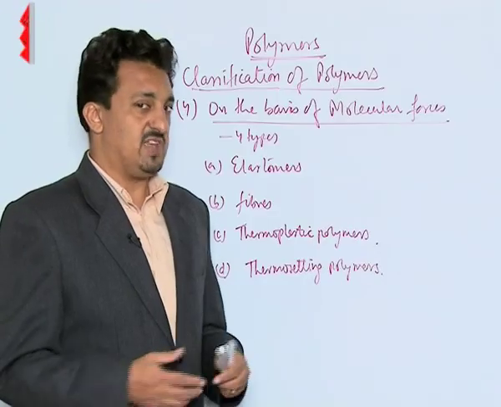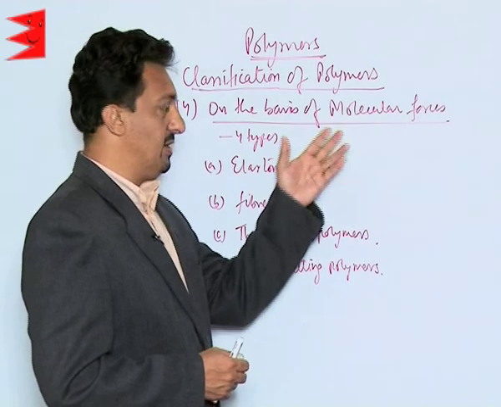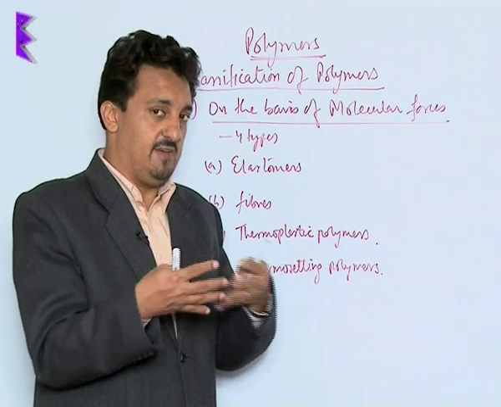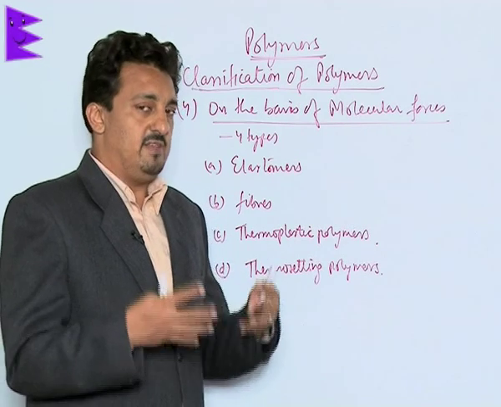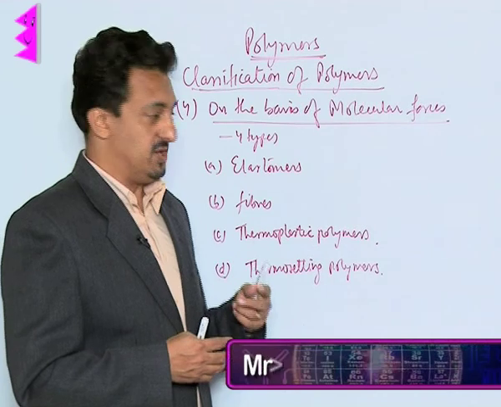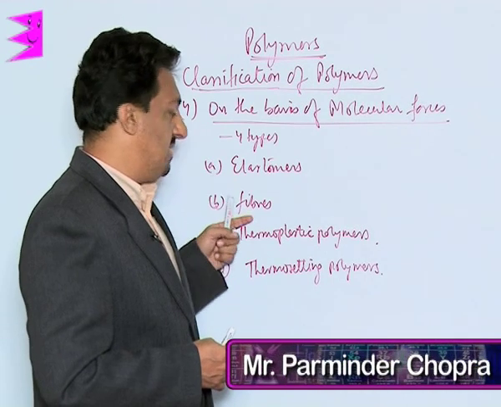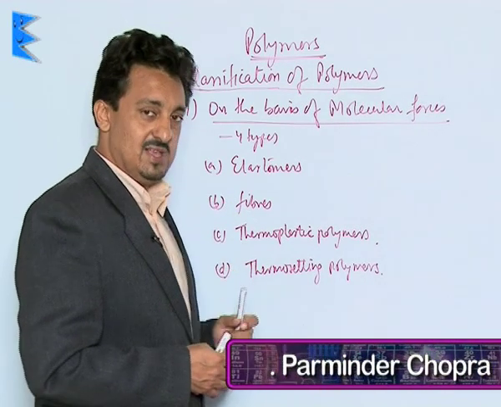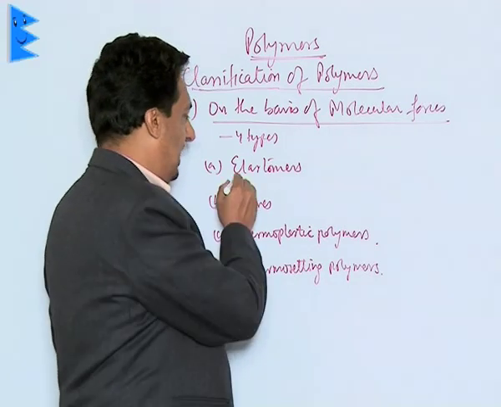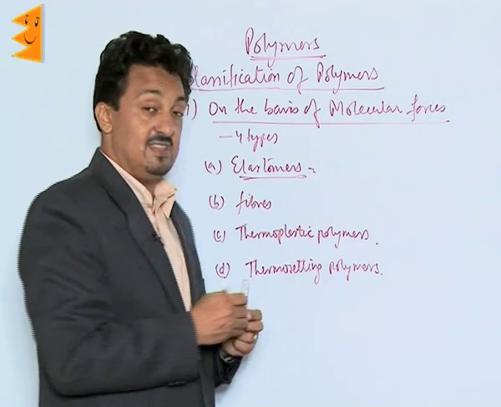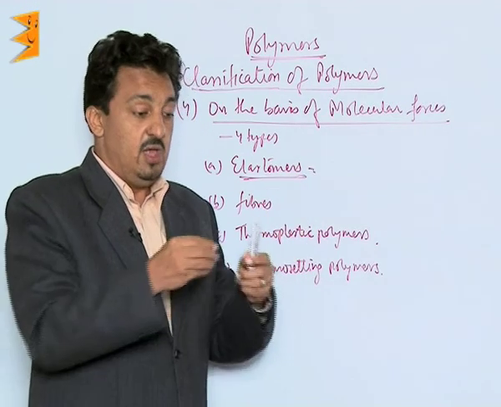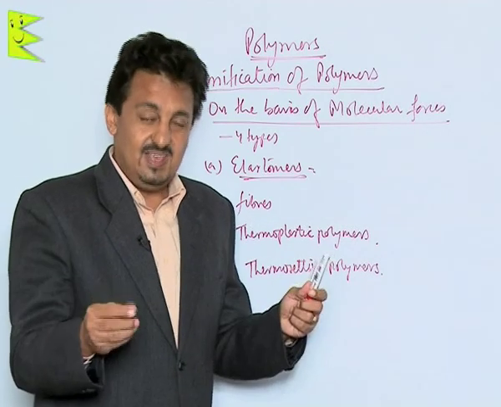The fourth classification is on the basis of the molecular forces these polymeric chains have between them. And on the basis of molecular forces, polymers are of four types: elastomers, fibers, thermoplastics, and thermosetting plastics. First, let's talk about elastomers. As the name indicates, these are the polymers which have a property of elasticity.